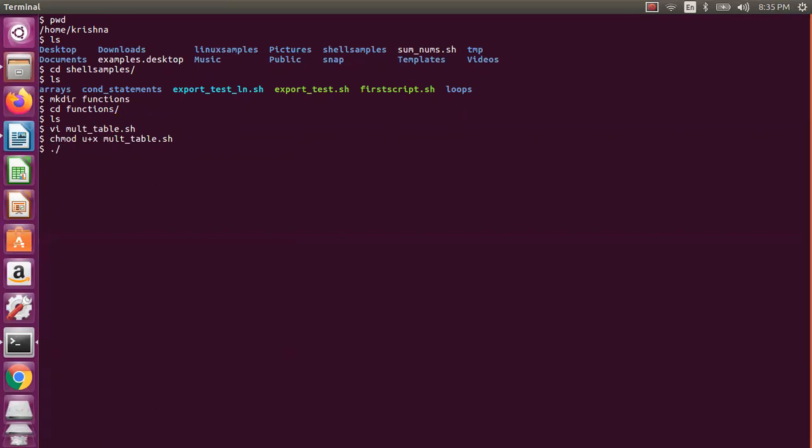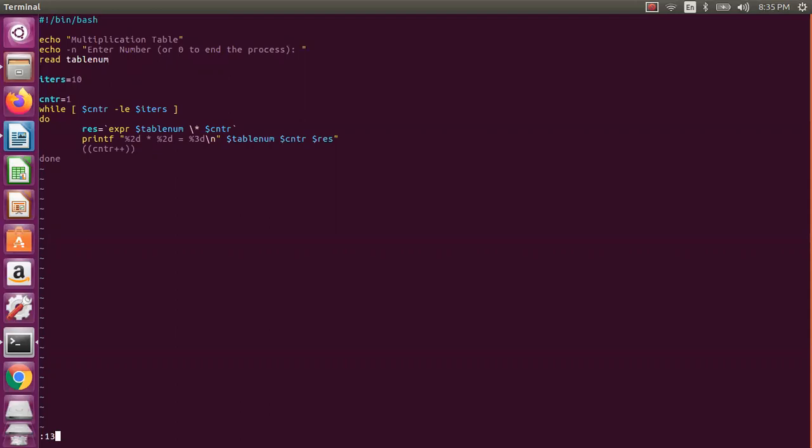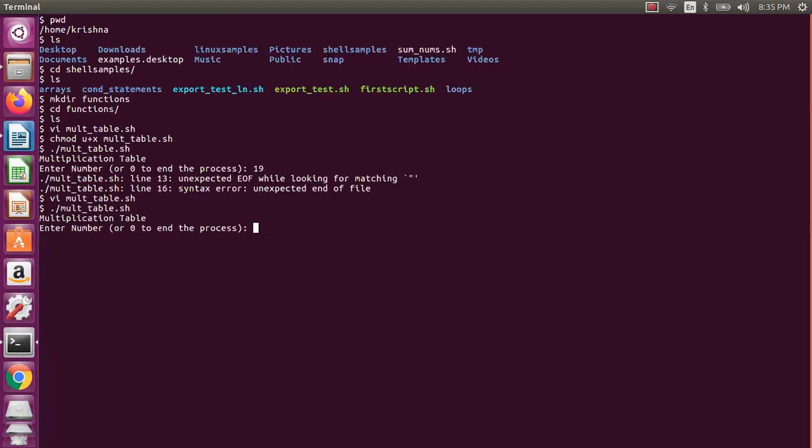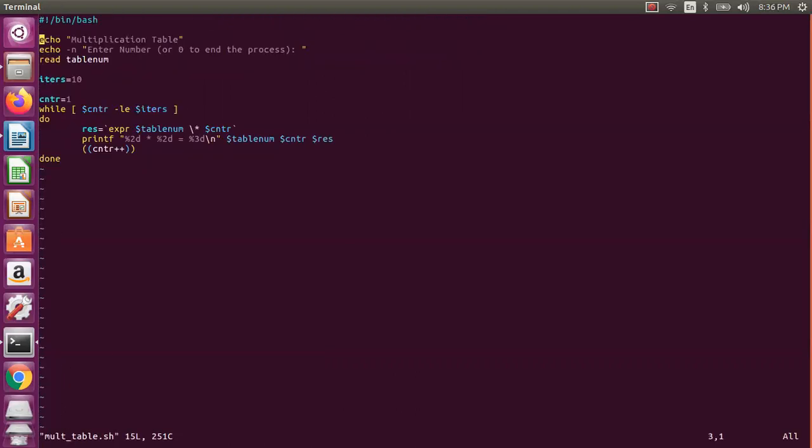Then whatever the multiplication table, assume the 19 table, I have some issue on line 13, printf. Okay, sorry, this double quote should not be there. So if I say the 19 table, now you got the 19 into 1 table. Let us assume I want to repeat it. Again, I need to execute this. Instead of that, I can use a loop, and then I will make that one do that particular thing